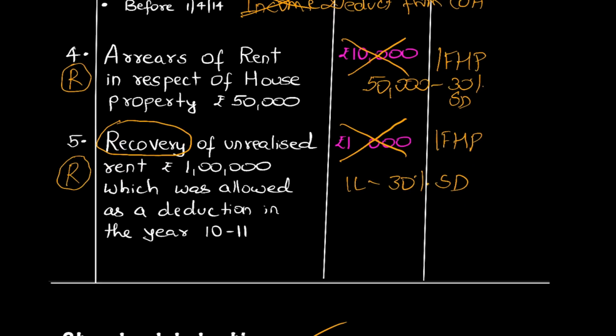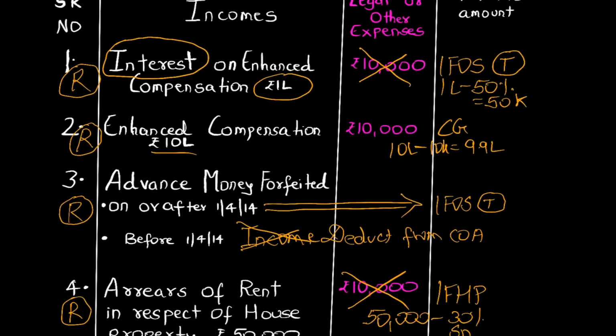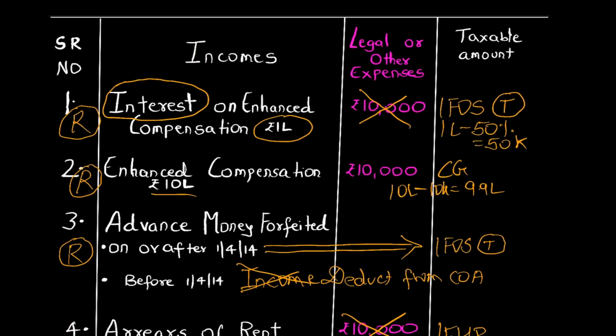I know that all incomes under house property are not on receipt basis. I know that all income under income from other sources are not under receipt basis. I understand that under capital gain everything is not under receipt basis, but these 5 incomes which I have taken for my discussion today are taxable on receipt basis. So students, the year in which they are received is also important.